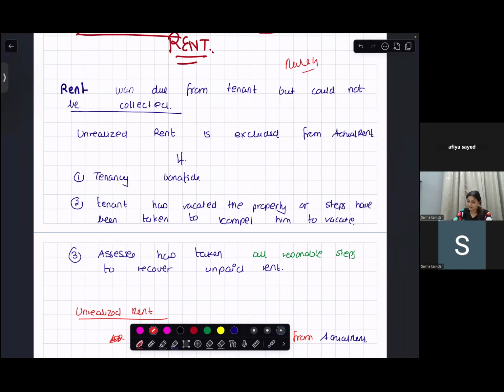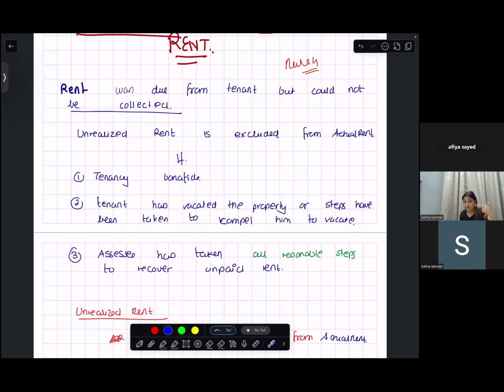There should be a tenancy agreement. Your tenant, because he has not paid you rent, you either removed him from the house or you are taking steps to remove him from the house, and done everything that was within your reach to recover the money from him.